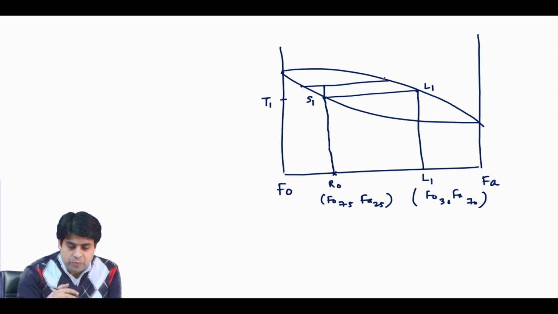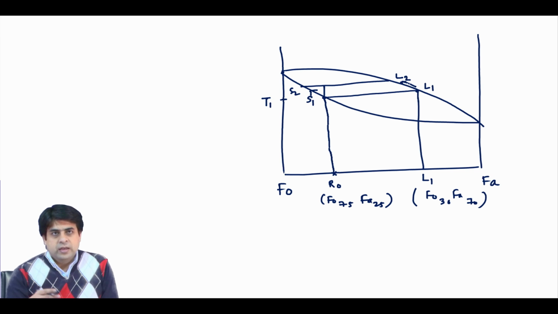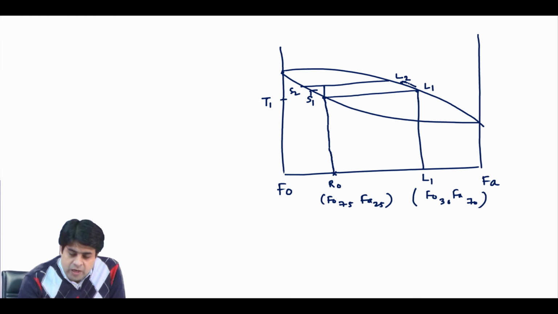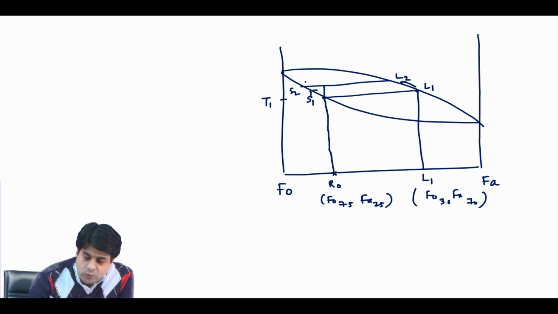So, your solid composition is becoming more and more anorthite rich. Basically your solid composition is moving from here to here and liquid composition is moving in this direction. When you further increase the temperature, you supply more heat to the system, your liquid composition is becoming more and more anorthite rich, and also your solid composition is becoming more and more anorthite rich. Okay? And you can calculate the proportion of your liquid and proportion of your solid.